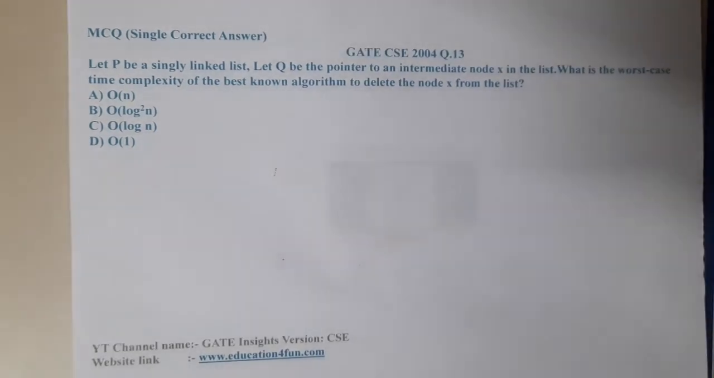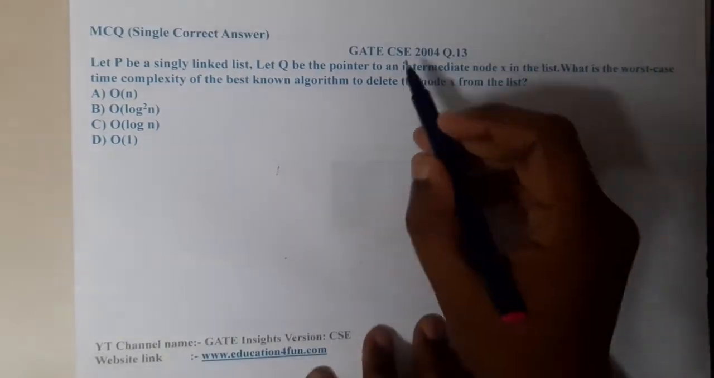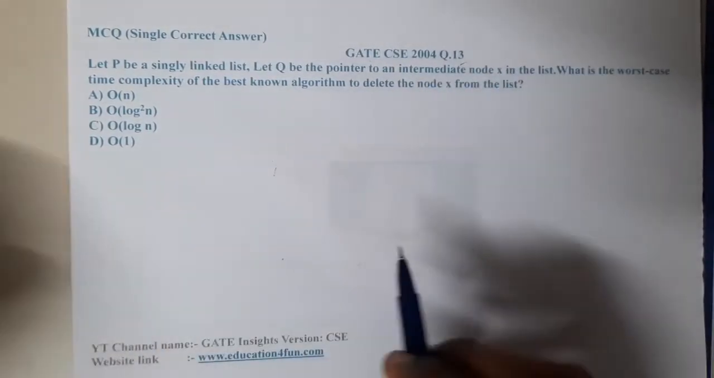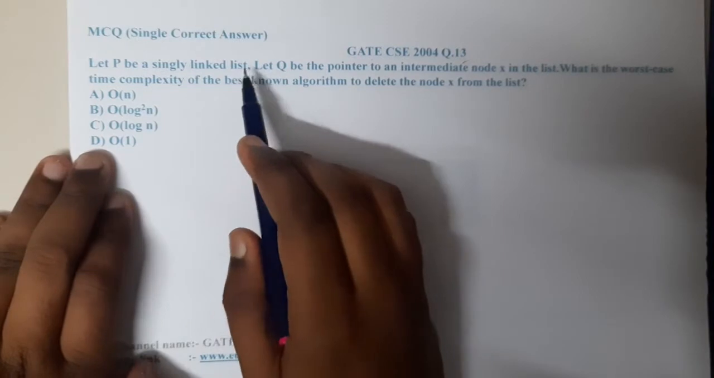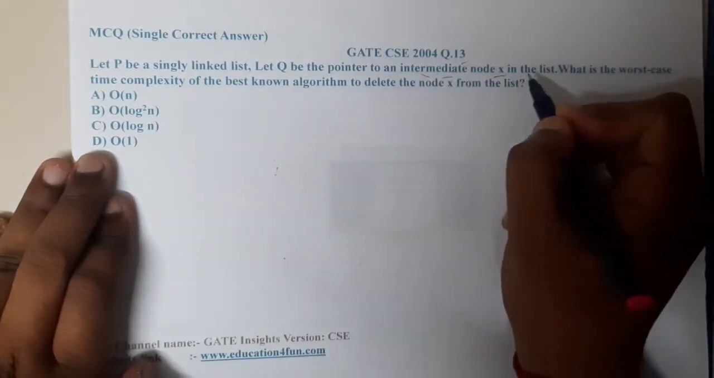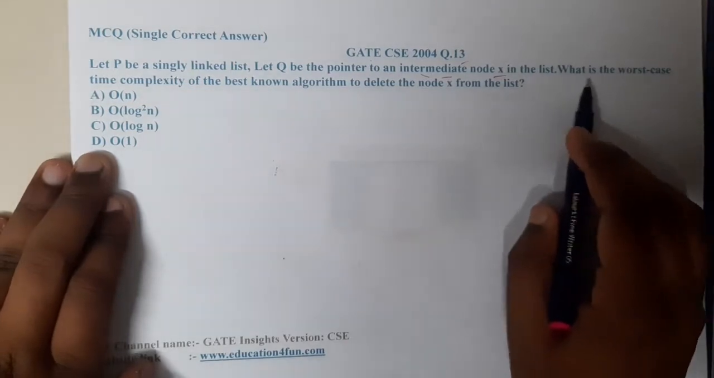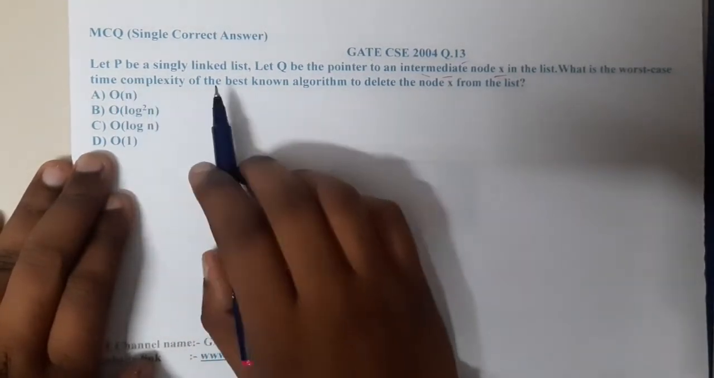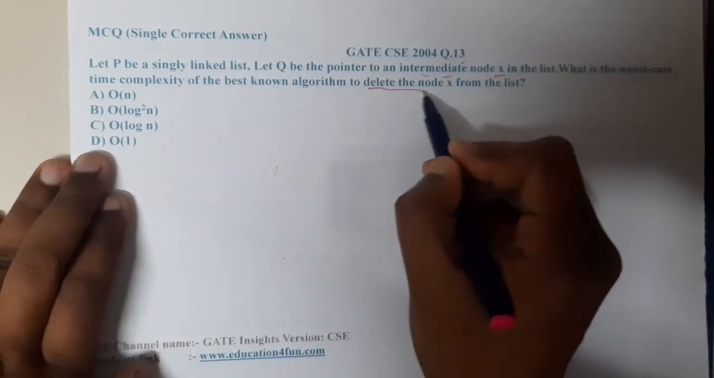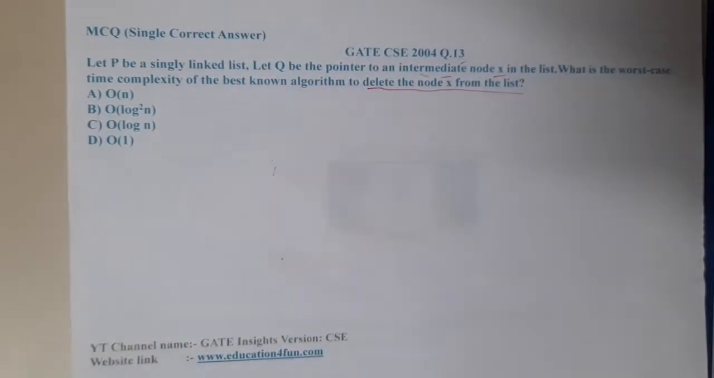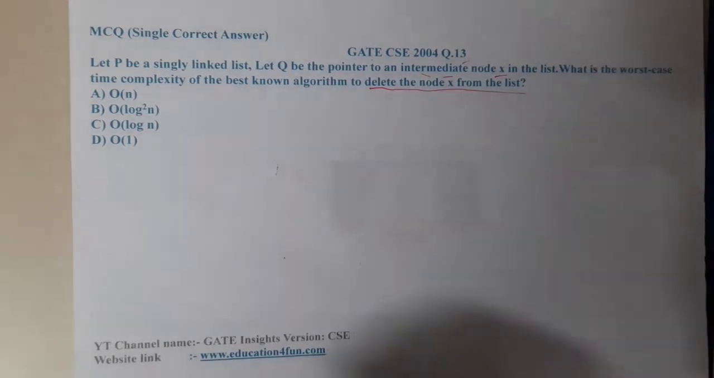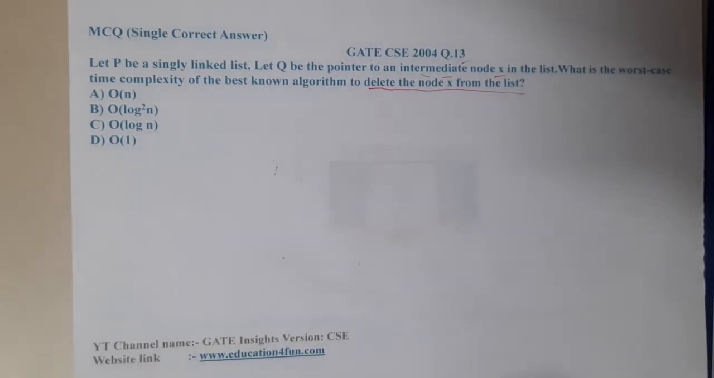In this lecture, let us go through the next question, guys. This question belongs to GATE CSE 2004, question 13. Let P be a singly linked list. Let Q be a pointer to an intermediate node X in the list. What is the worst case time complexity of the best known algorithm to delete the node X from the list? Here we are trying to delete a particular node where we know the location of that particular node.